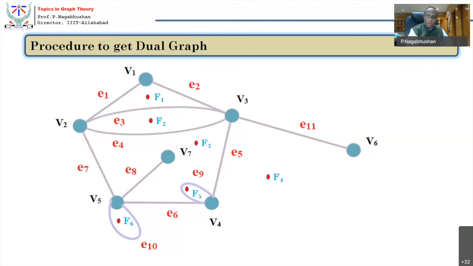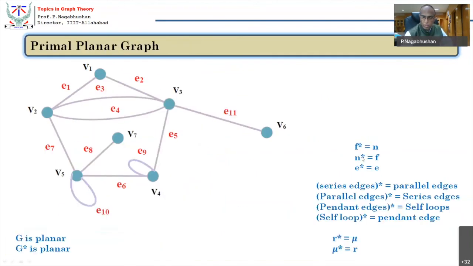All right. So what I'm trying to tell is this: the total number of new vertices should become equal to the number of faces. Later you will see the total number of new faces will definitely be equal to the number of vertices, and the total number of new edges will remain the same. So these are all the relationships in duality. Parallel edges will become series edges, and series edges will become parallel edges. You will see it now. And self loops will become pendant edges, and pendant edges will become self loops.